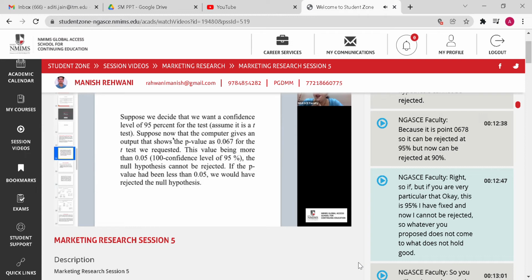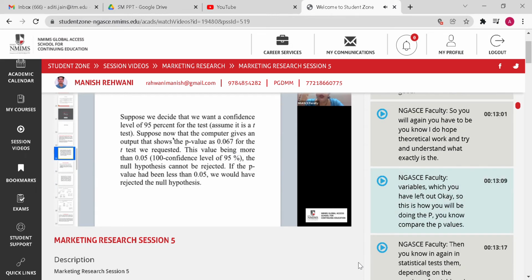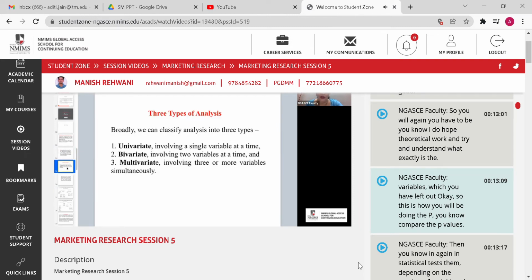But if you are very particular that this is 95% I have fixed and the null cannot be rejected, then whatever you proposed does not come true or does not hold good. So again, you may have to do more theoretical work and try to understand what exactly are the variables which you have left out. Okay. So this is how you will be comparing the p-values.